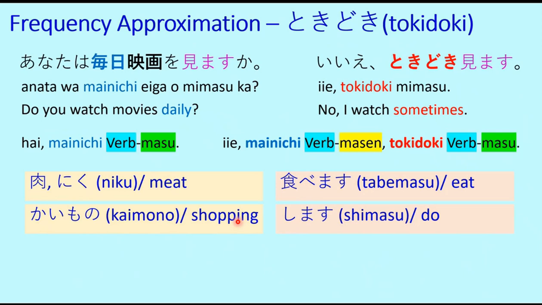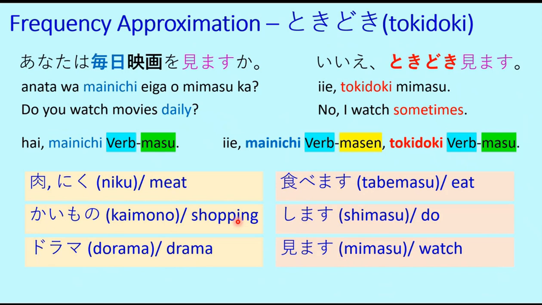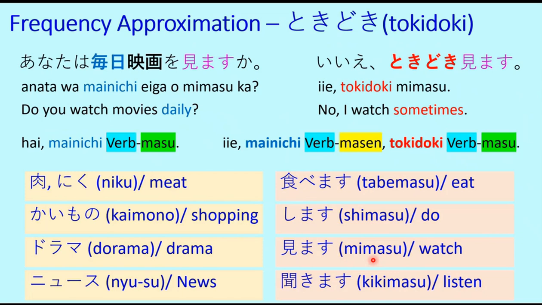That means to do shopping. あなたは毎日買い物をしますか？はい、毎日買い物をします。いえ、毎日買い物をしません。時々します。ドラマ。This is the English word drama. That's why it is written in katakana. And again, it is 見ます。So, あなたは毎日ドラマを見ますか？はい、毎日ドラマを見ます。or いえ、毎日ドラマを見ません。時々見ます。ニュース、聞きます。That means listening to news.